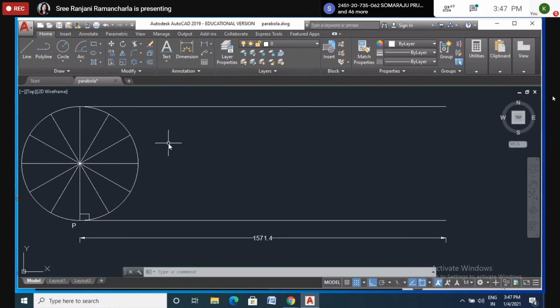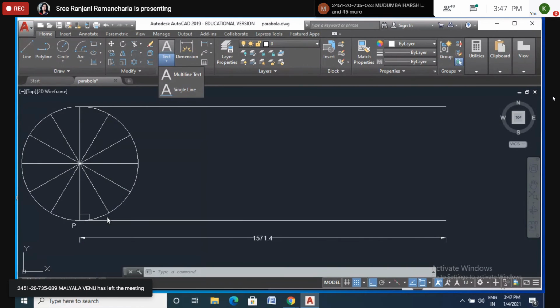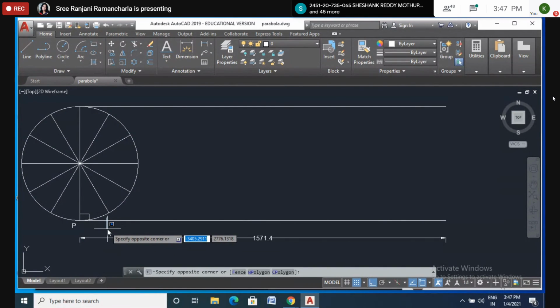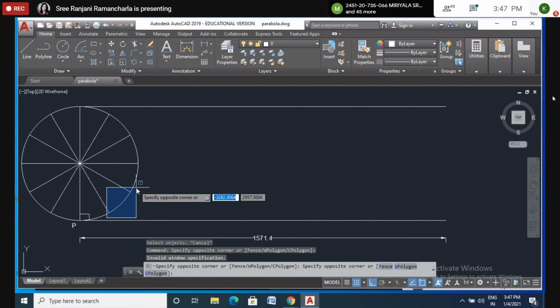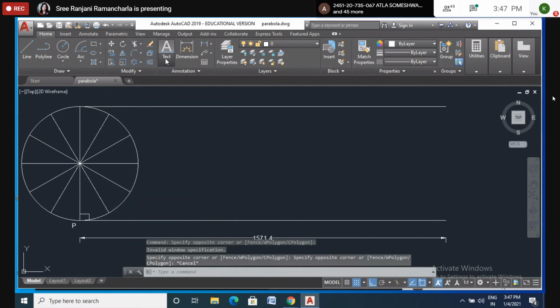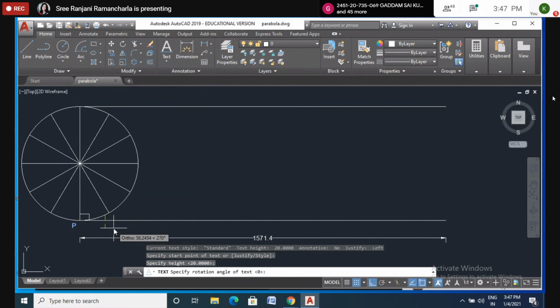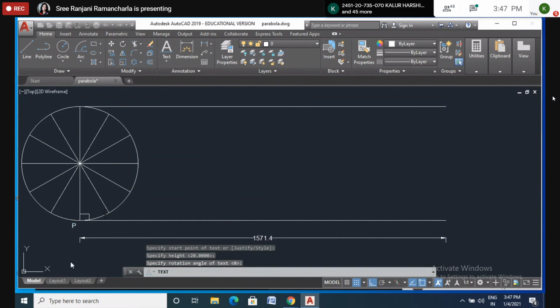After dividing into 12 parts, name them 1, 2, 3, as the wheel starts from there. It starts moving from left to right, so that's why the path is on the right side. Name the 12 parts on the horizontal line also, on the path.